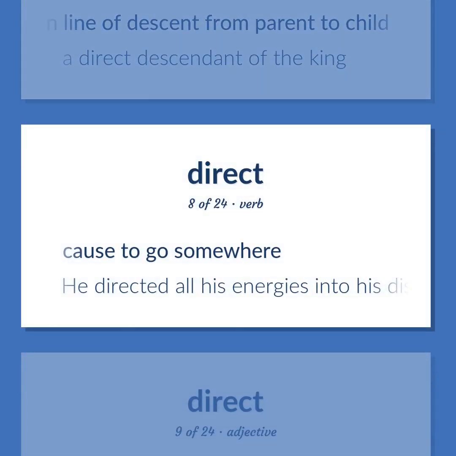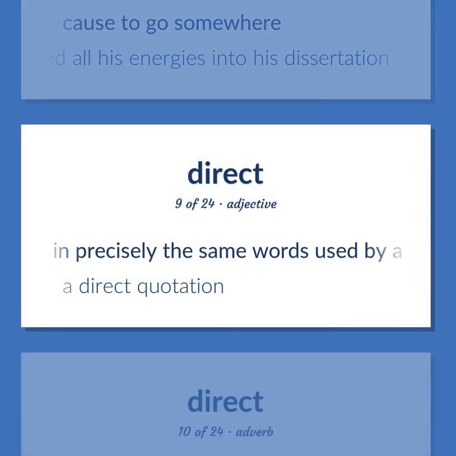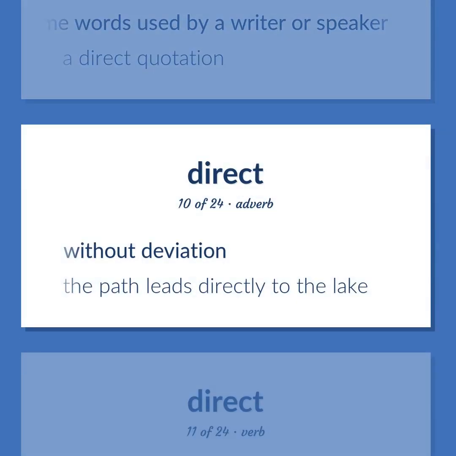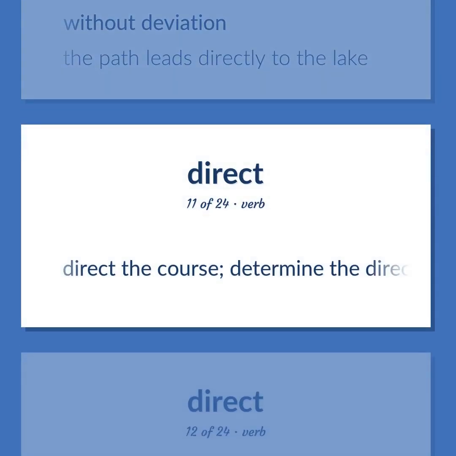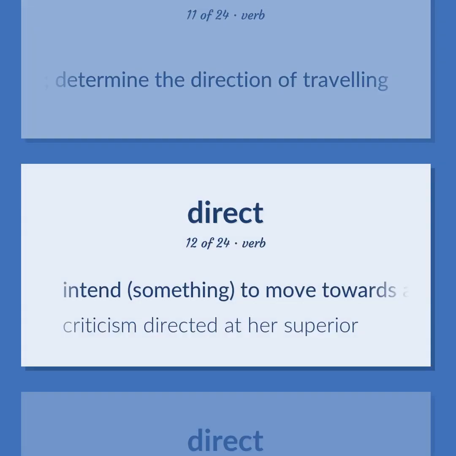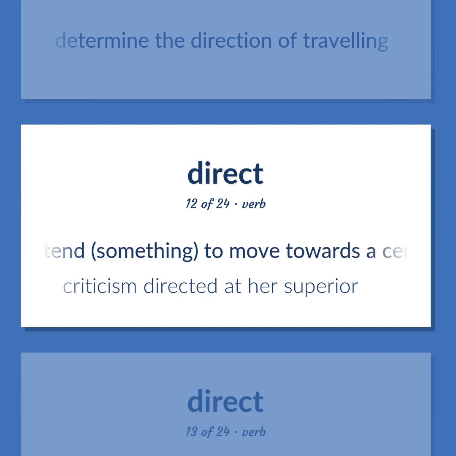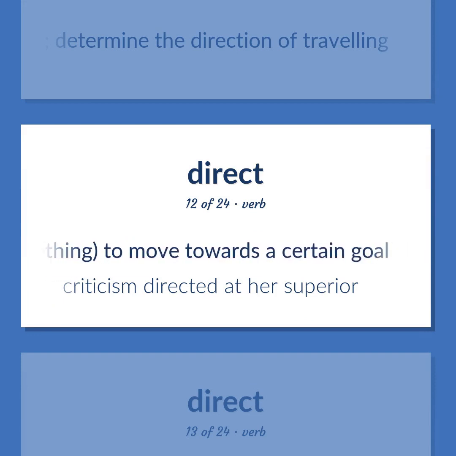Cause to go somewhere. He directed all his energies into his dissertation. In precisely the same words used by a writer or speaker. A direct quotation. Without deviation. The path leads directly to the lake. Direct the course, determine the direction of traveling. Intend something to move towards a certain goal. Criticism directed at her superior.